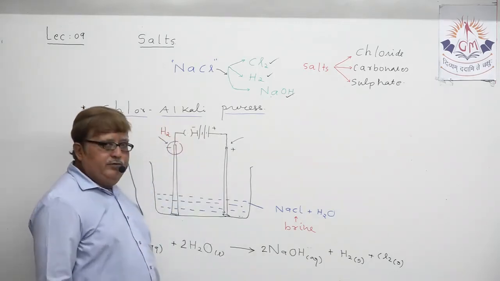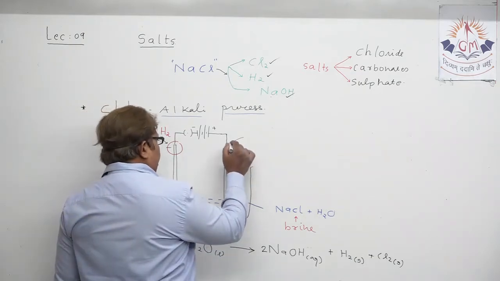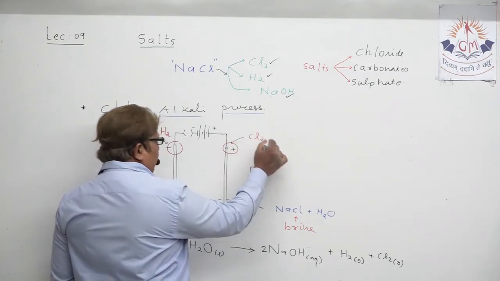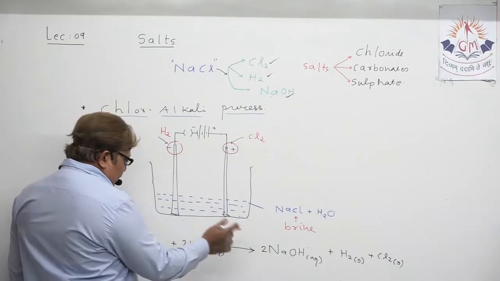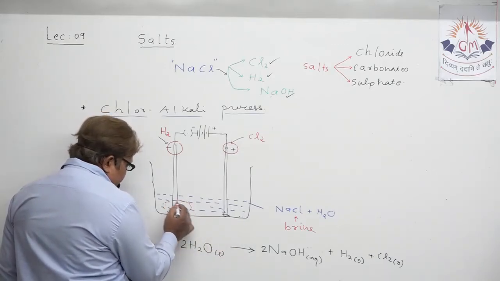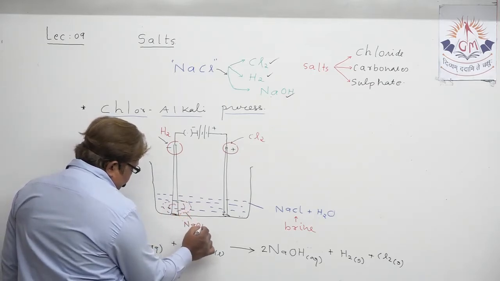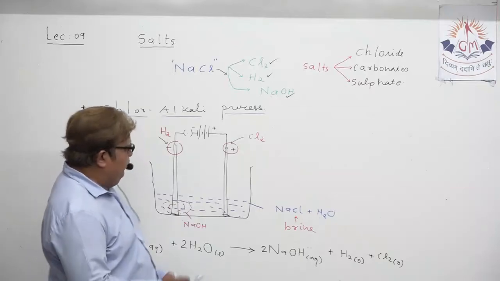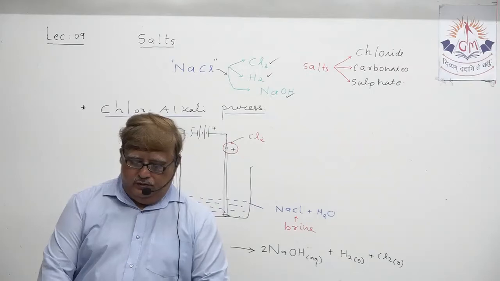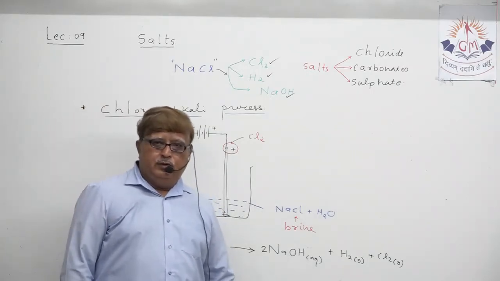Hydrogen gas is obtained at the cathode. Chlorine gas is obtained at the anode. And sodium hydroxide solution collects near the cathode. This is actually sodium hydroxide solution. So three products are obtained by passing electric current through brine, that is sodium chloride solution.